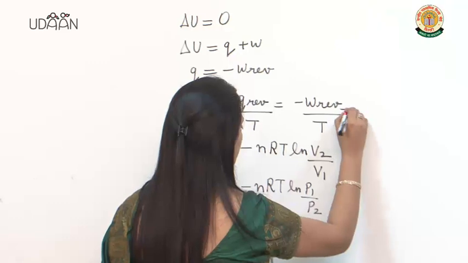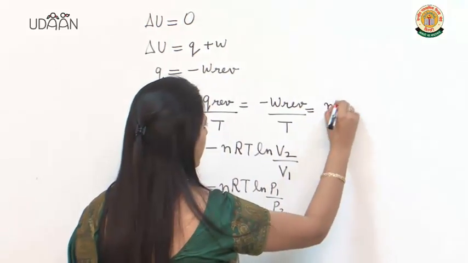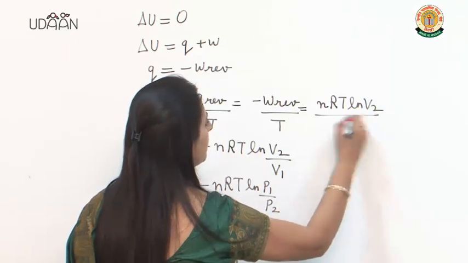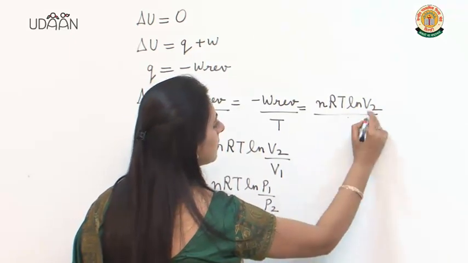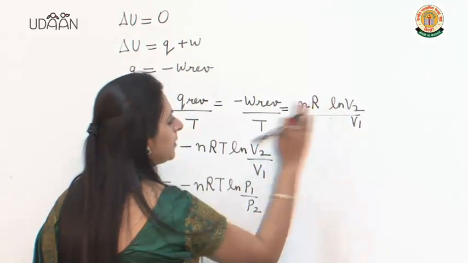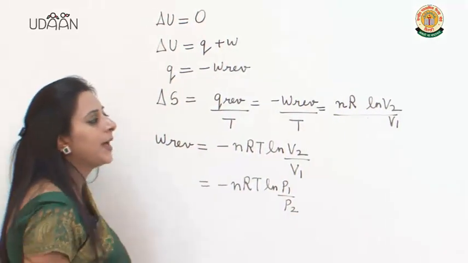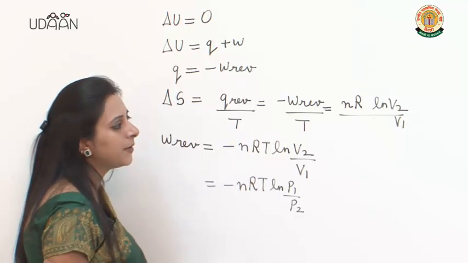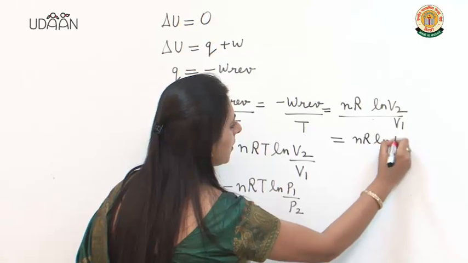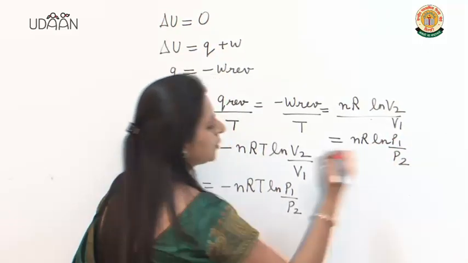So the equation would become nRT ln V2 by V1, and when I divide it by temperature, it would be nR ln V2 by V1 or nR ln P1 by P2.